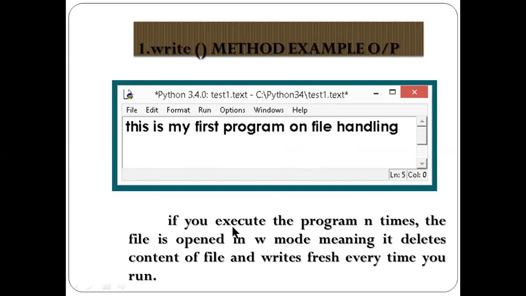If you execute the program a number of times in W mode, it deletes the contents of the file and writes fresh every time. Each time it writes a fresh entry, meaning whatever you did previously will be overwritten.